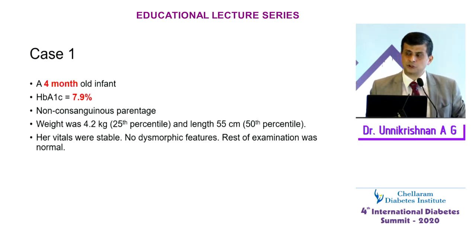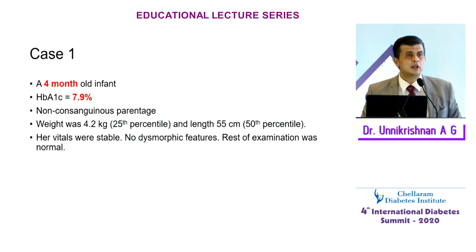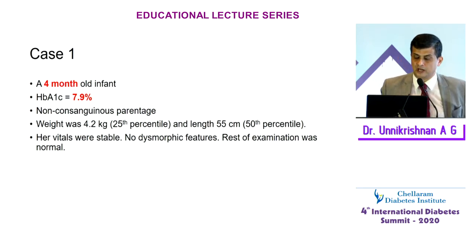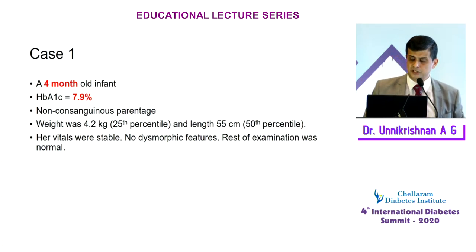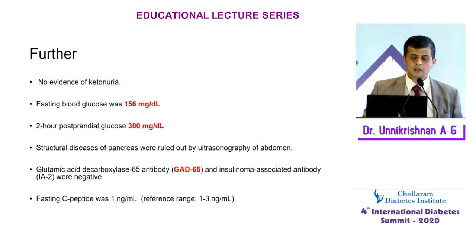This is a 4-month-old infant I saw some years back. The HbA1c is 7.9%. Of course, this child has a non-consanguineous parentage. The weight was 4.2 kilograms, 25th centile, and the length was 50th centile. Vitals were stable. There were no dysmorphic features. Rest of the examination was normal. Further, there was no ketonuria in this patient. She did not have ketones in the urine at all. And the fasting glucose levels were 156, and the postprandial glucose levels were 300.